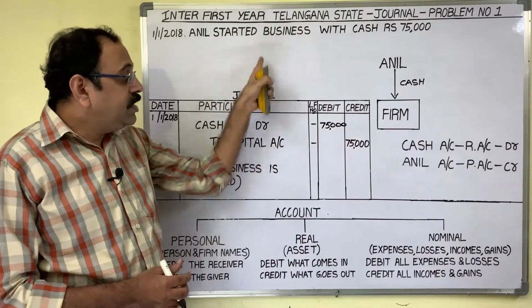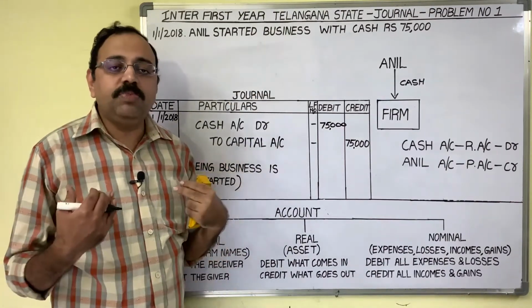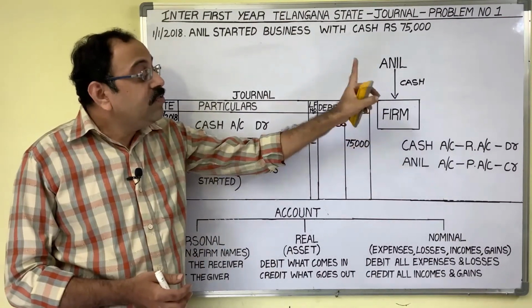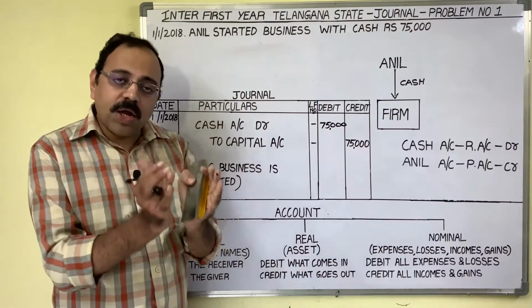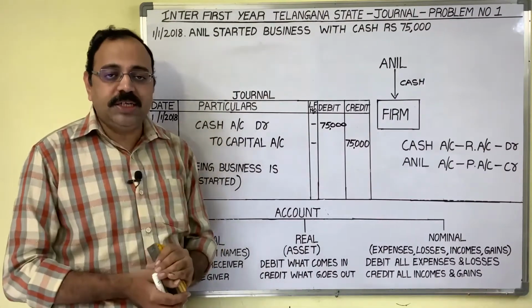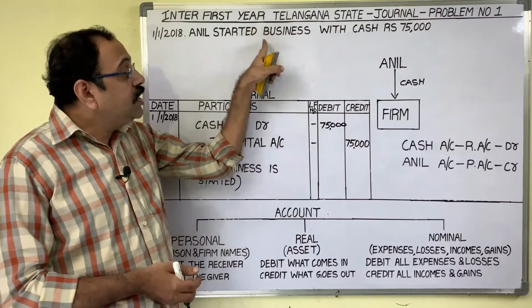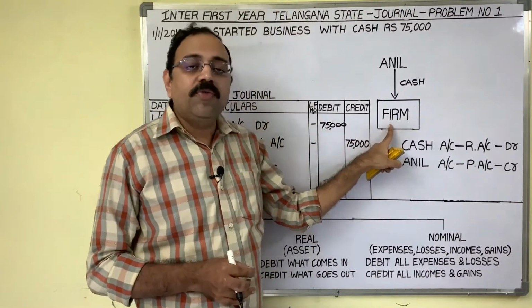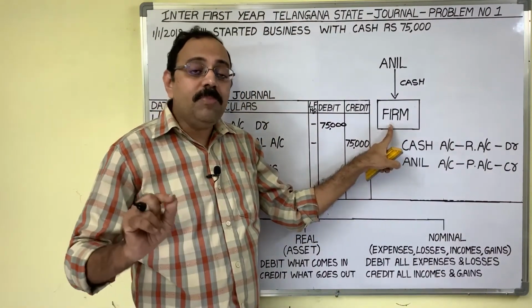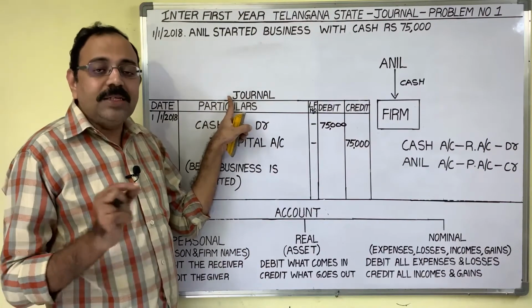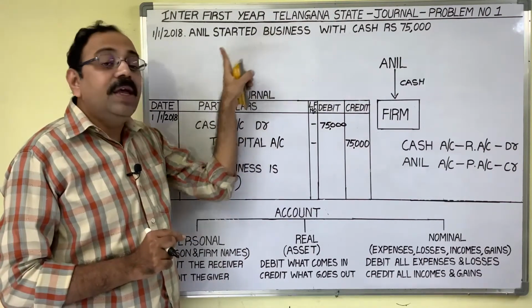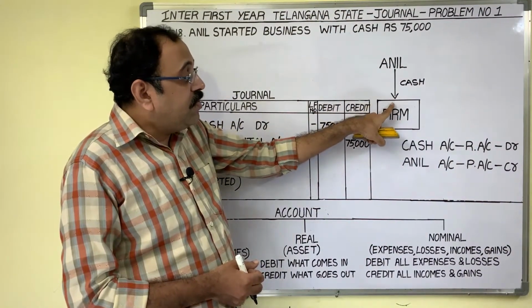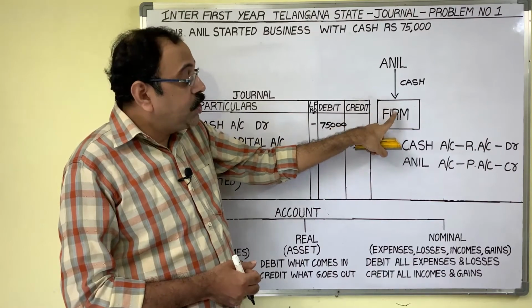And while writing the journal entries, you have to assume that you are working as an accountant in Anil's firm. Firm means his organization, his business unit. Therefore, all business transactions we have to think from the firm's point of view, and we should record them in the journal book. Let us see how to record this transaction in the journal book. Anil is bringing 75,000 rupees cash into the firm.